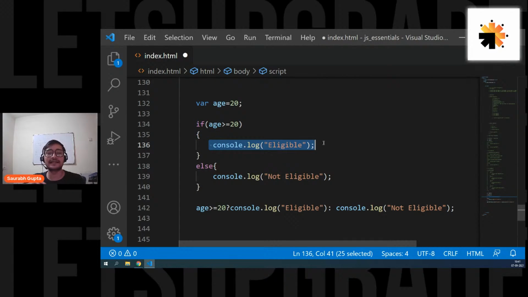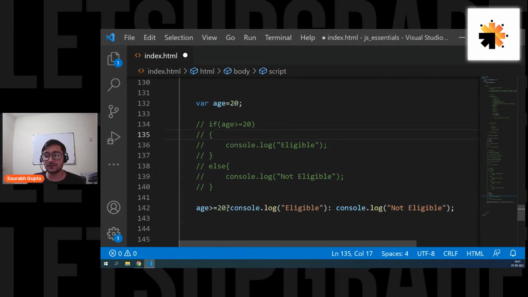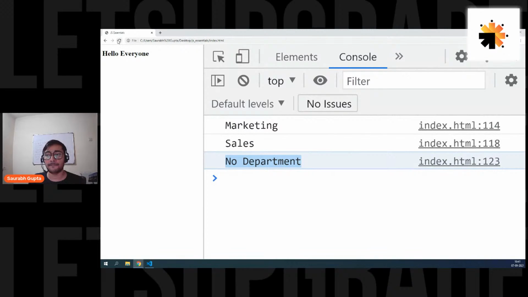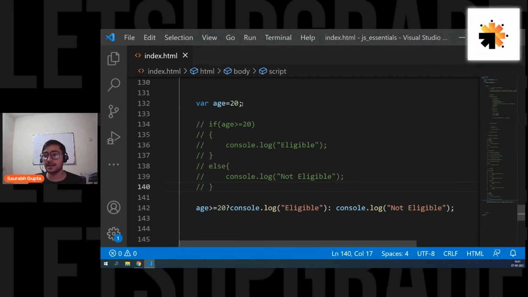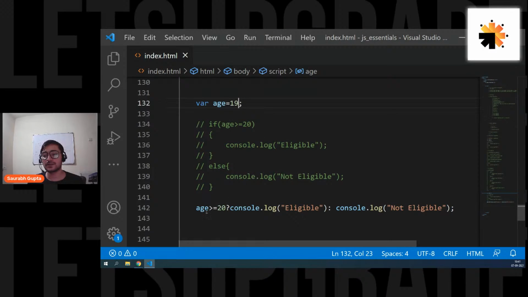If you want to do multiple things, multiple lines of calculation or something like that, we don't go for a ternary operator. But yes, for basic if and else logic, if you want to just change some variable values or something like that, you can definitely go for a ternary operator. And if you see, it's working. Right now, age is 20, so we should be getting eligible. Let's see. Here we go, eligible. And if I decrease my age, let's say 18 or 19, whatever it is, here we go, not eligible. Simple. So that's how you write a simple ternary operator.